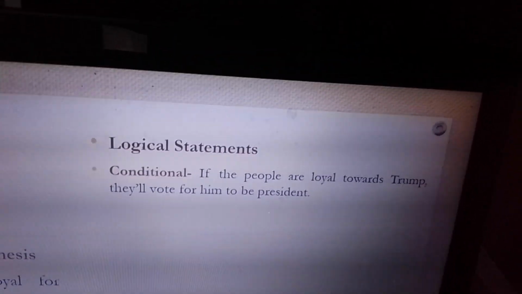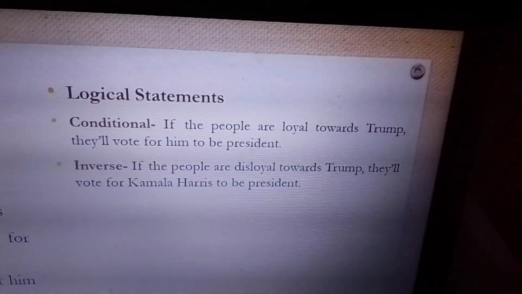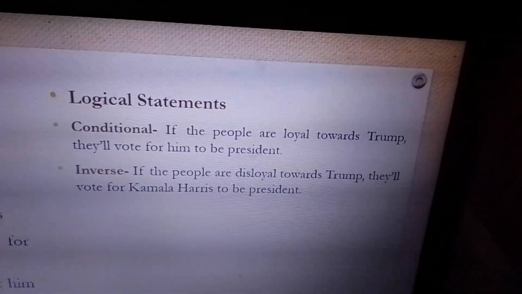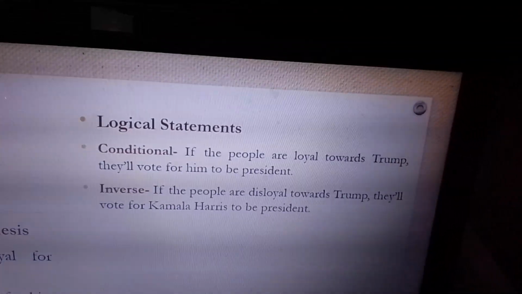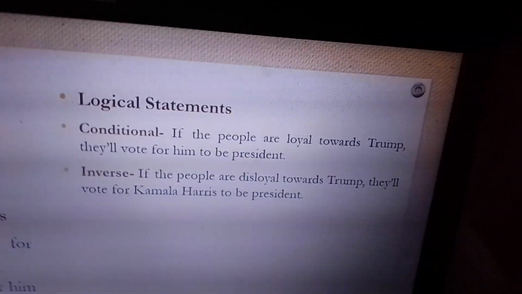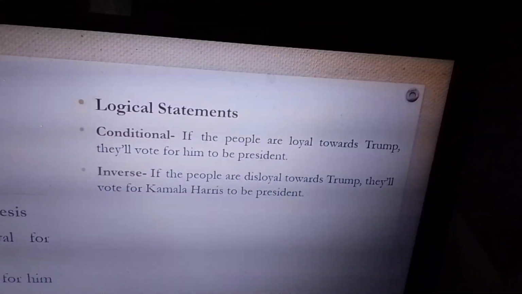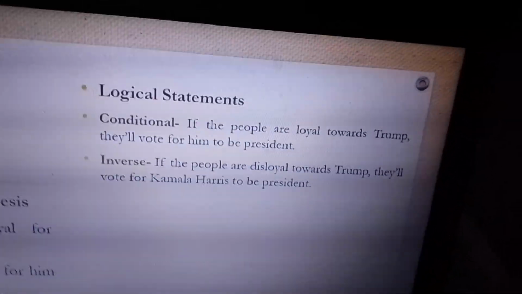Now, for the inverse, how do you write that? If the people are not loyal towards Trump, or you can say disloyal towards Trump, they'll vote for Kamala Harris to become president. It means they're voting for Kamala Harris to become president, not yet done, because it's present progressive. That's the issue now: they're either voting for Trump or voting for Harris. And then the converse: if the people voted for Trump to become president, they should be loyal towards him.